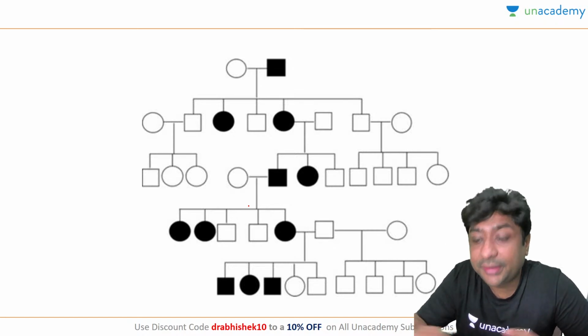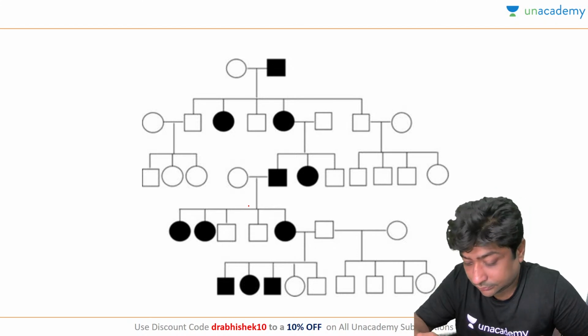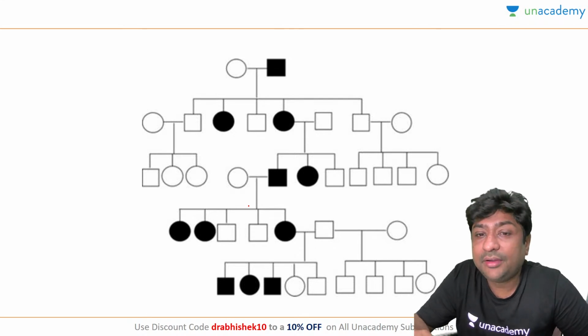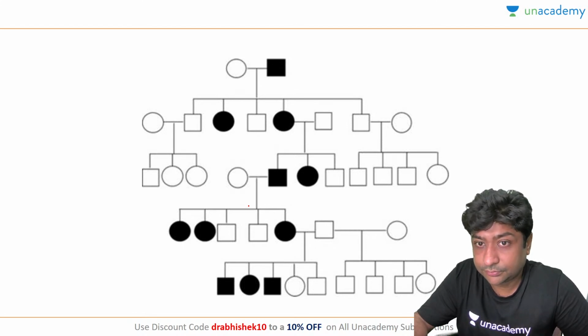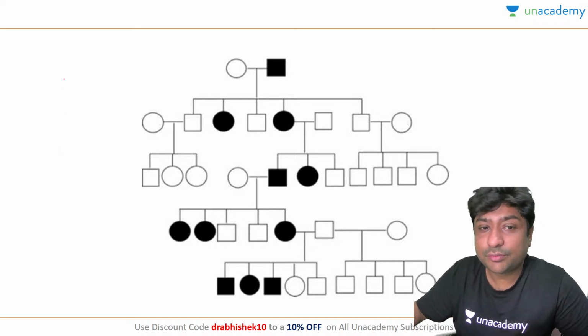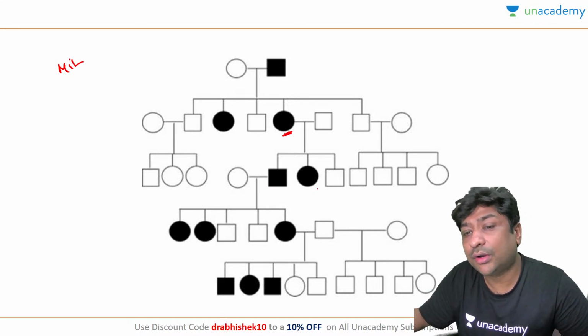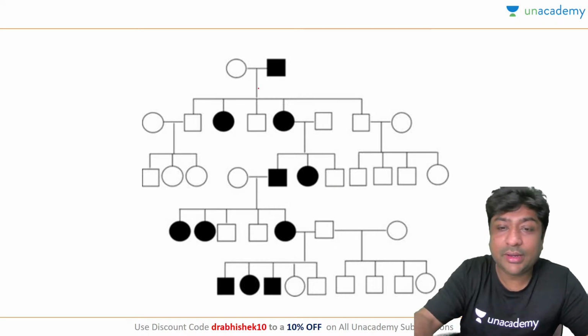Can you identify the pedigree chart in this? So there are a few things you have to rule out. Remember, first, is it mitochondrial? Here is an affected female, and many of the children are not affected. So this is not mitochondrial. This is not Y-linked. Immediately count the males and females.